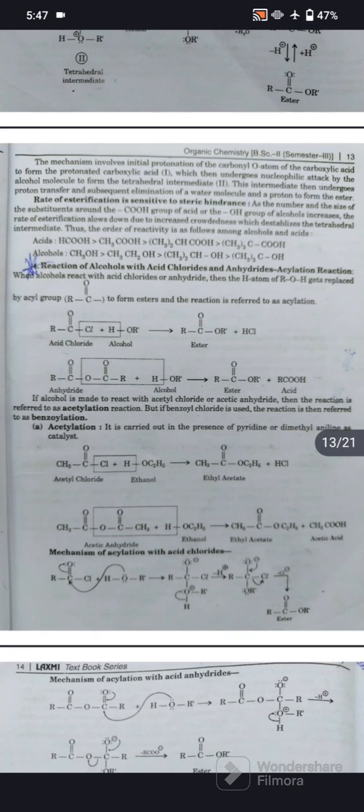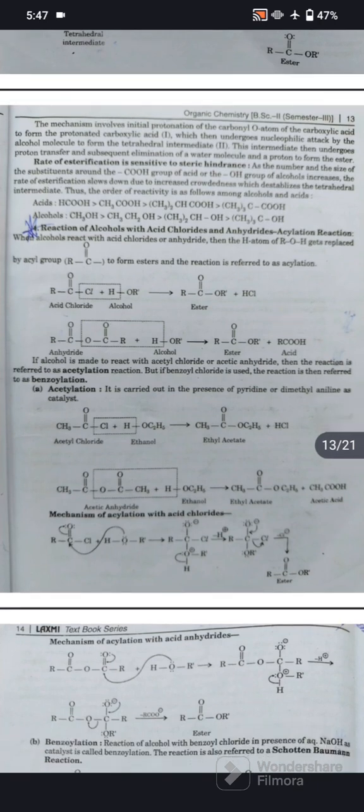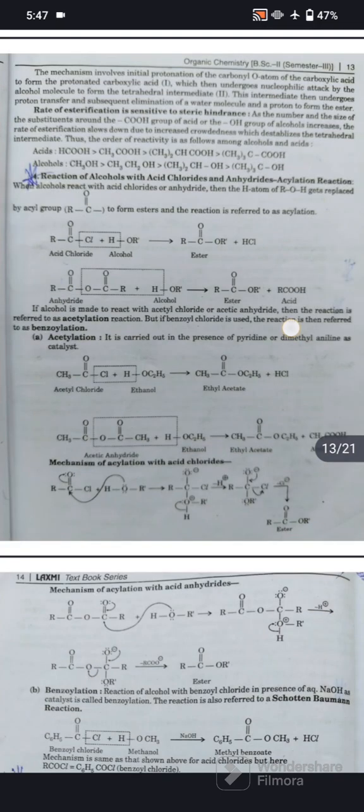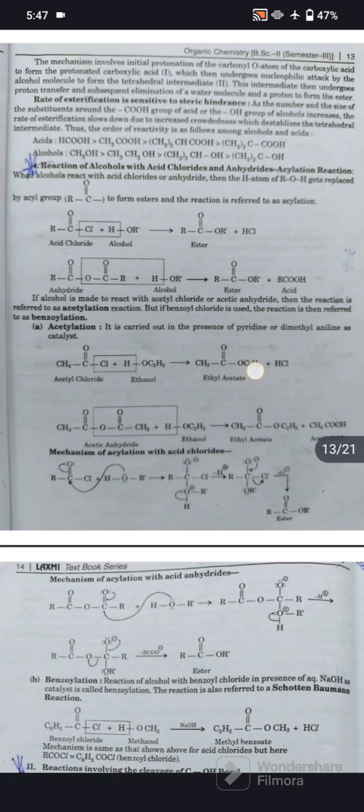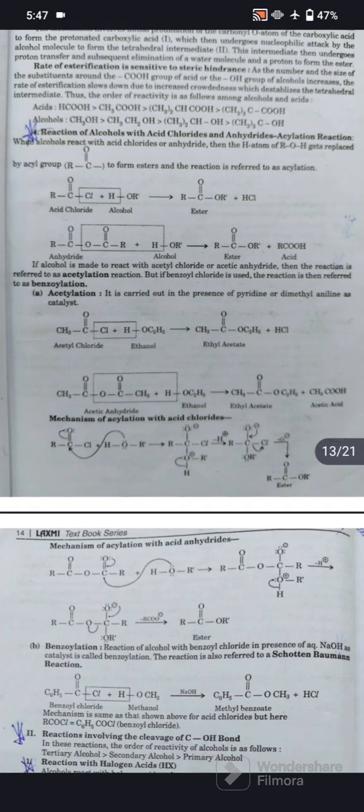Acetylation reaction is carried out in the presence of pyridine or dimethylaniline as catalyst. Take the example of acetyl chloride with ethanol to form ethyl acetate with release of HCl. And take another example of acetic anhydride with ethanol to form ethyl acetate and acetic acid.